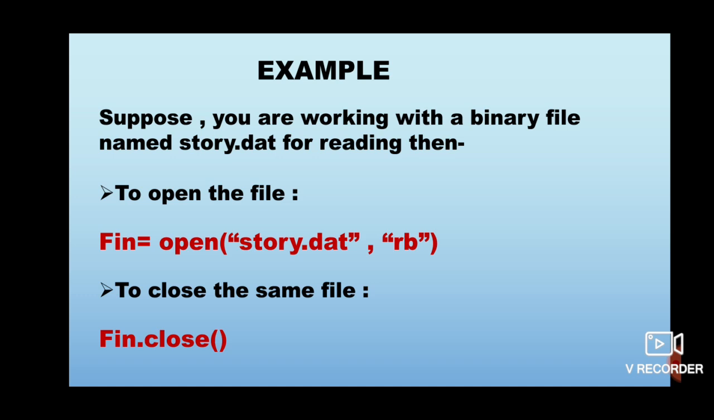Now suppose I am done with all the processing that I wanted to do with this file, and now I want to disconnect my file handle object from the associated file. So for this, I will write fn dot close. This will simply disconnect my file handle fn from the file story.dat.